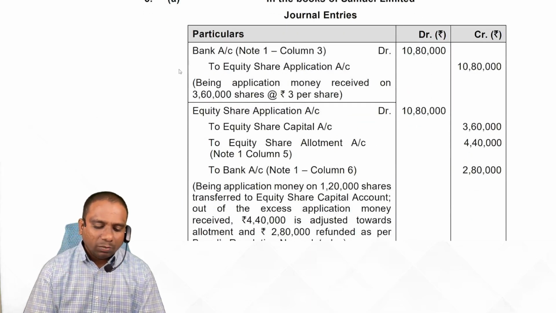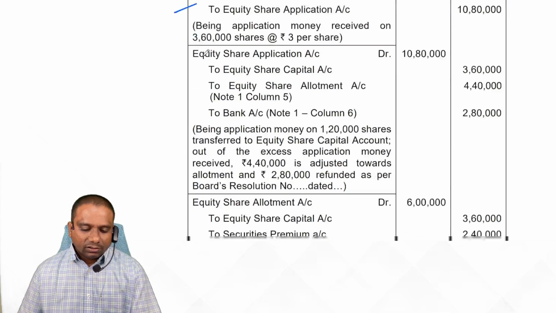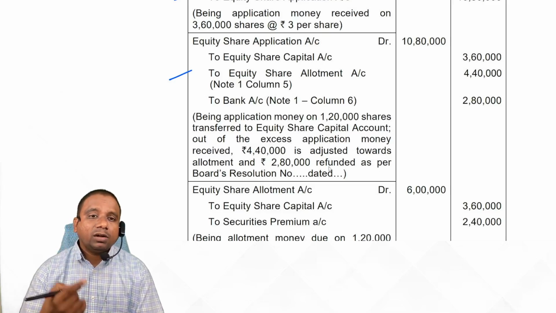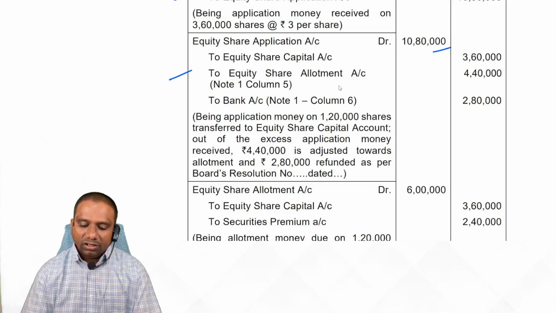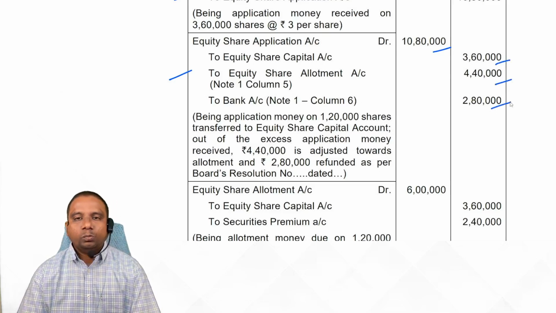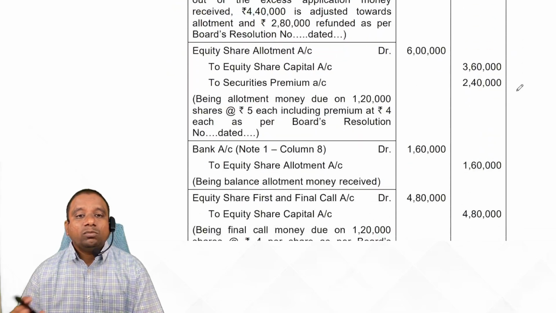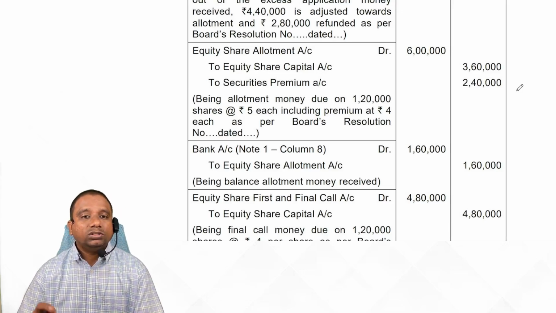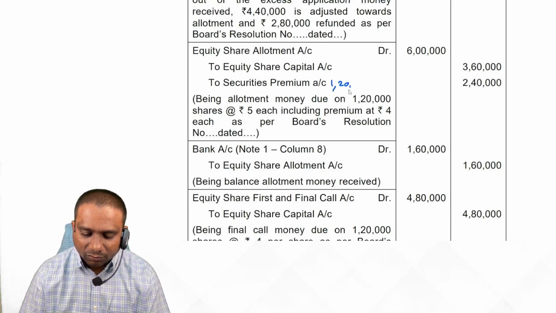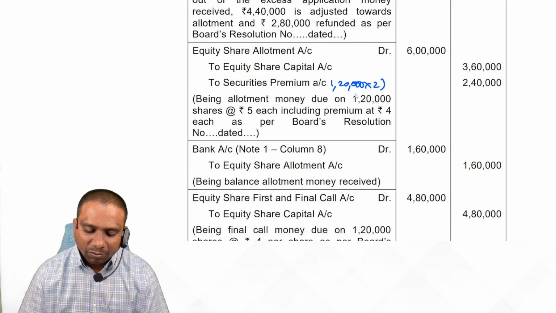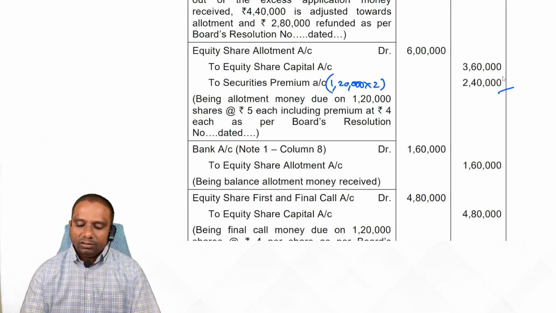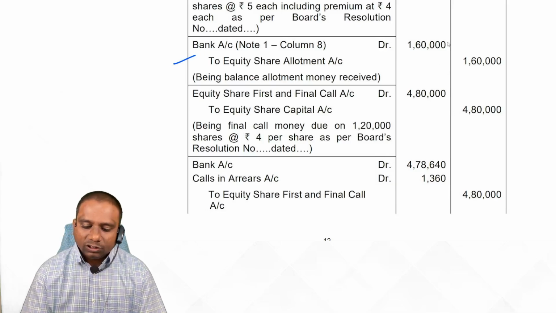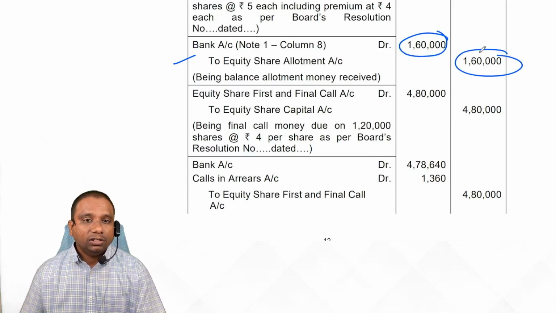On receipt of application money, bank account debit to equity share capital. Next, transferring application money to capital. So, equity share application account debit 10 lakh 80 to equity share capital to equity share allotment to bank. Next one, allotment amount due. What is the entry we record? Equity share allotment account debit to equity share capital account to securities premium account. Here you can write 1,20,000 into premium is 2 rupees, 2,40,000. Capital 3,60,000. Next, bank account debit to equity share allotment. How much amount we receive? 1,60,000. This is also as per table calculated.